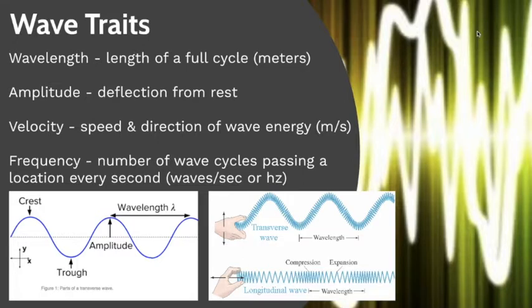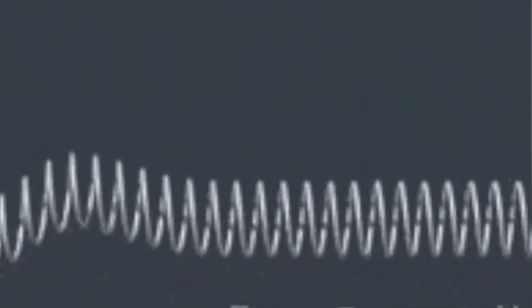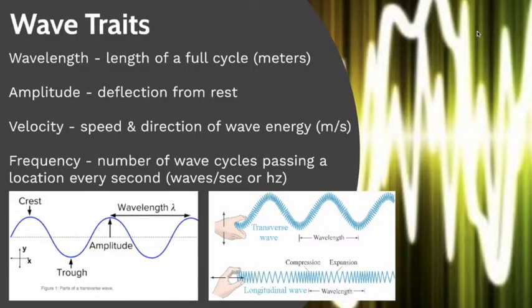So all waves have a wavelength. Wavelength is the length of a full cycle. This would be measured in something like meters in the metric system. Notice in the images at the bottom you can see how wavelength is measured. Amplitude is the deflection from rest position. If we think about a matter wave like a slinky, the slinky has a preferred rest position, and the disturbance causes it to move from that. However far it moves would be its amplitude.